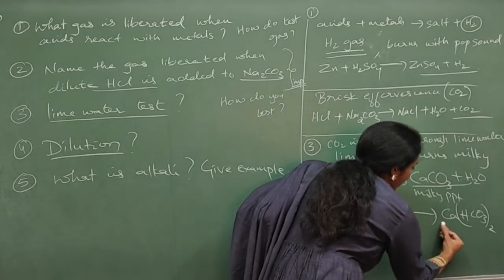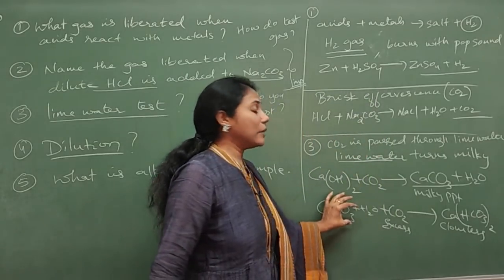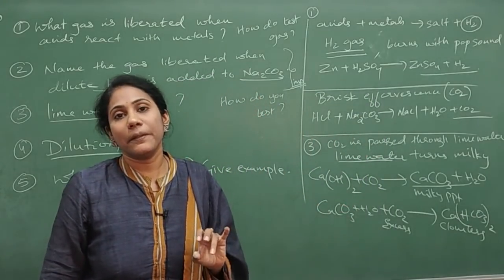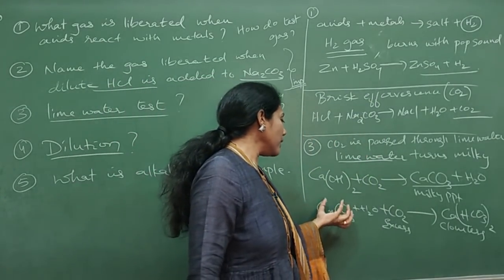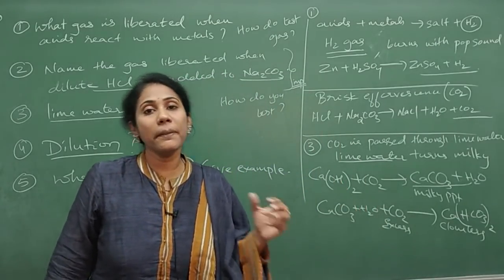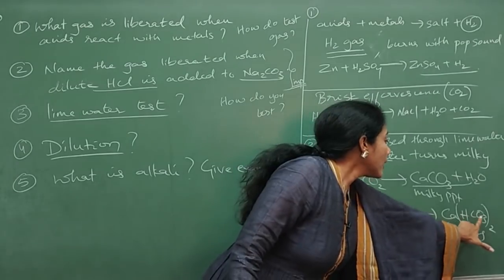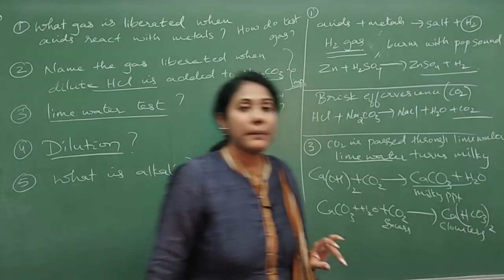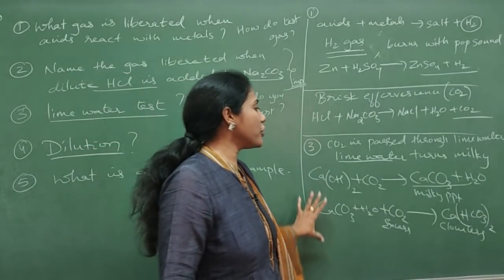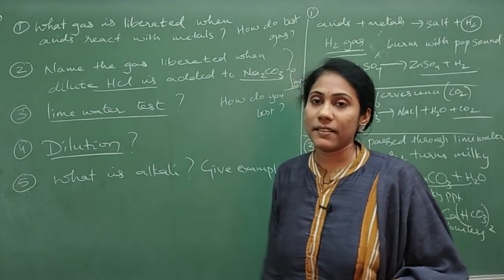So calcium bicarbonate is colorless, guys, and calcium carbonate is a white colored precipitate. If you pass more carbon dioxide, it gets converted into colorless calcium bicarbonate. So both equations you must know about this lime water test.